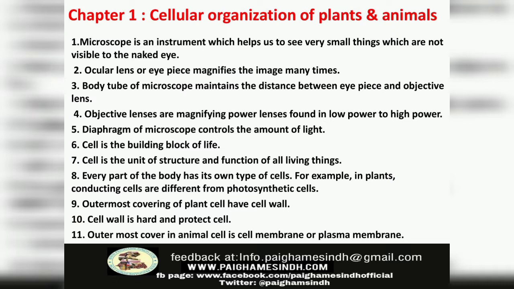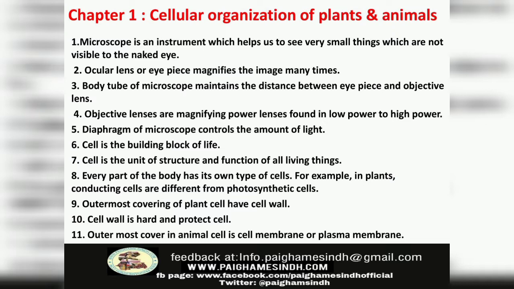Number 6: Cell is the building block of life. Number 7: Cell is the unit of structure and function of all living things. Number 8: Every part of the body has its own type of cells. For example, in plants, conducting cells are different from photosynthetic cells. Number 9: Outermost covering of plant cell is the cell wall. Number 10: Cell wall is hard and protects the cell.